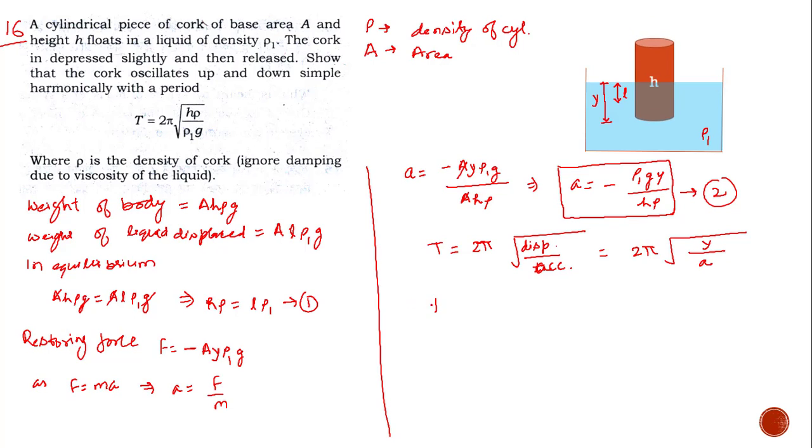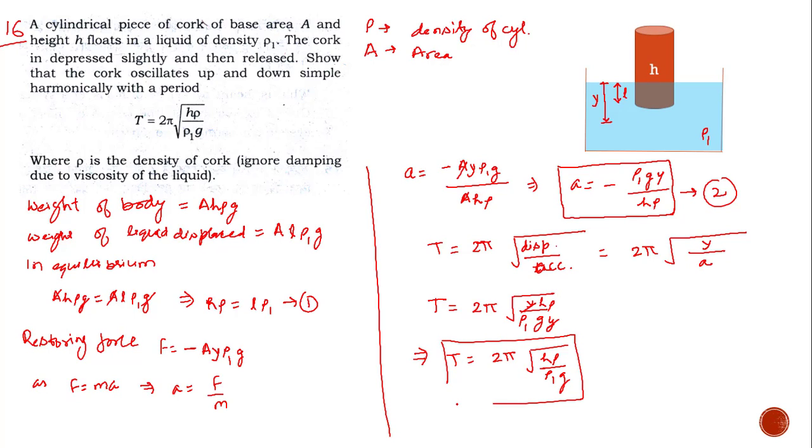Putting this value of the magnitude of a, T is equal to 2π under root of y divided by ρ1 g y over hρ. Now the terms which can be cancelled, we cancel, and we get T equal to 2π under root of hρ divided by ρ1 g, which is the required expression. So in this way we can solve this.